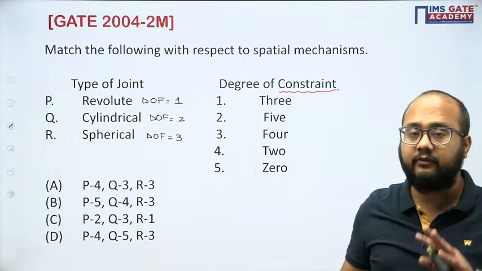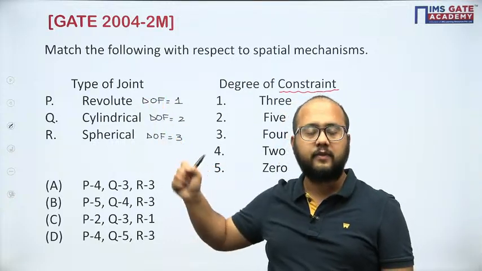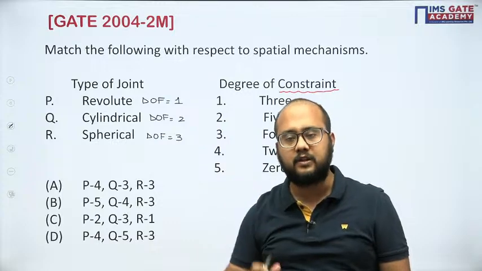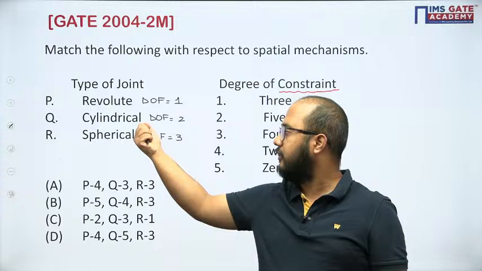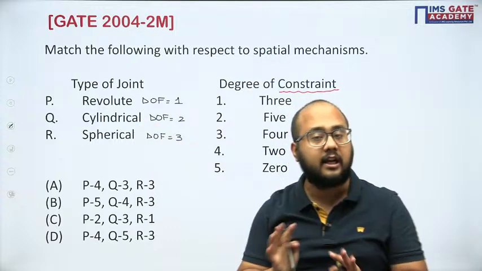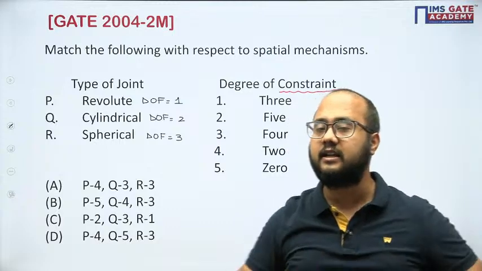So a very important detail that we should remember here regarding the joints also. Revolute, only turning or rotation is possible, so degree of freedom 1. And if I talk about the cylindrical one, only rotation and sliding is possible.